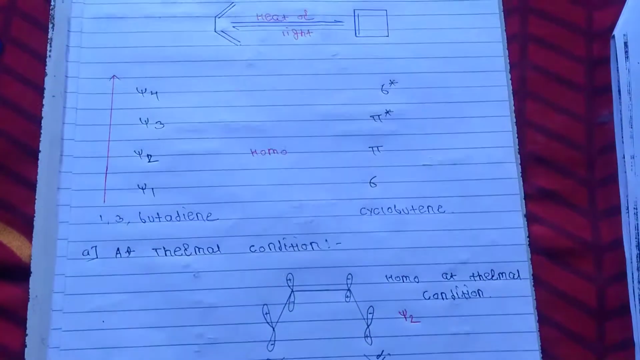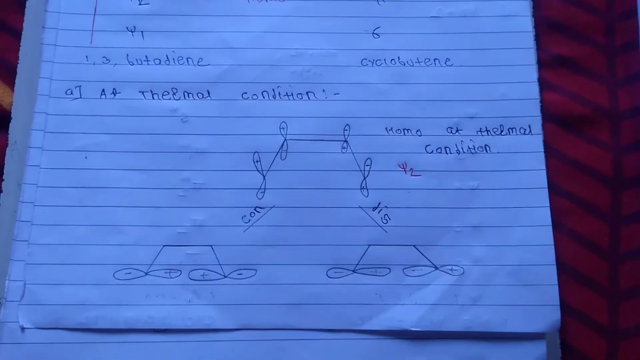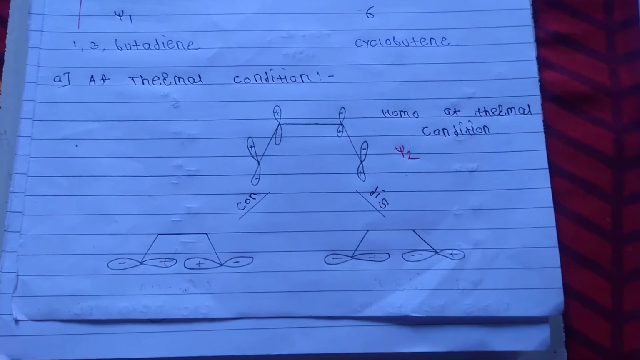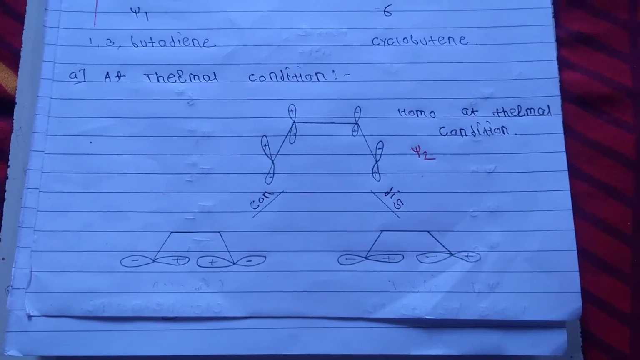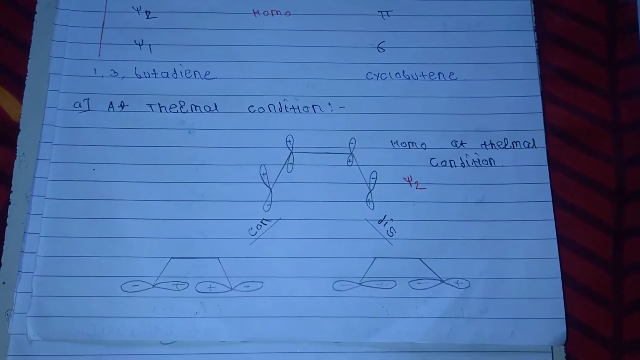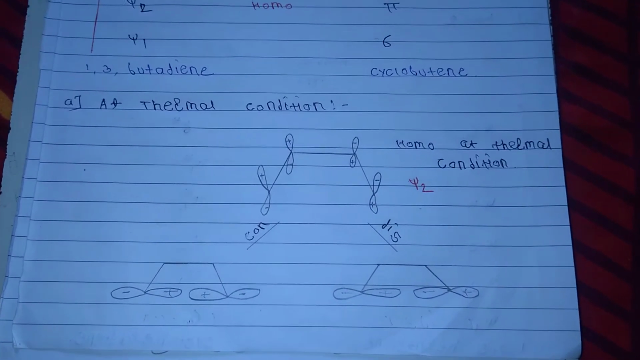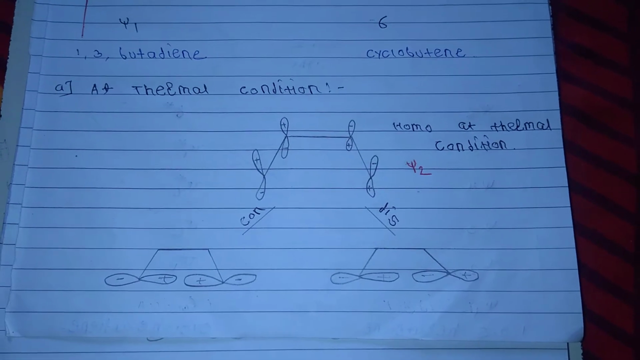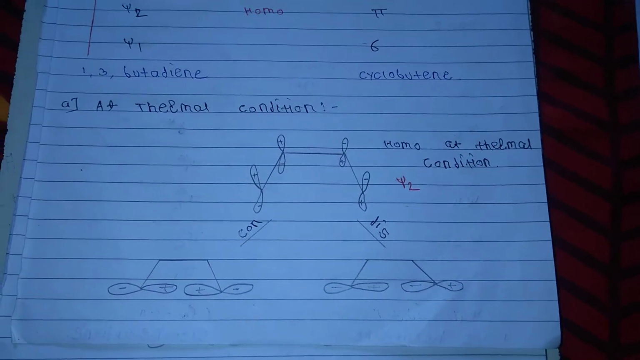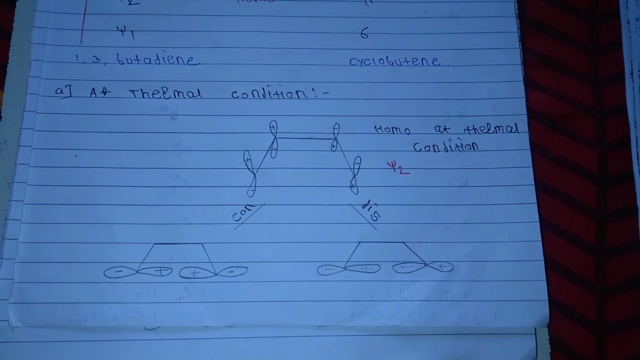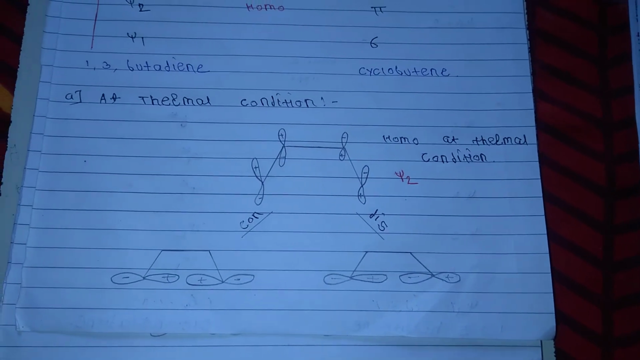So let's look at the thermal conditions. At thermal condition, the bonding approach occurs when two lobes of the same sign interact with each other, and the bonding approach does not occur when two lobes of different sign interact with each other. So at the thermal condition, mu2 is the HOMO.